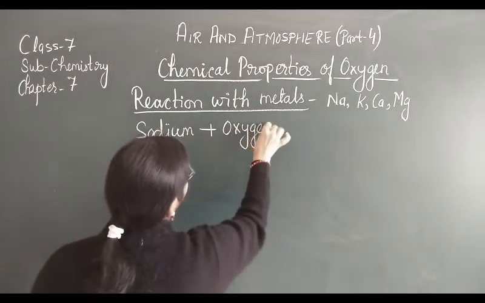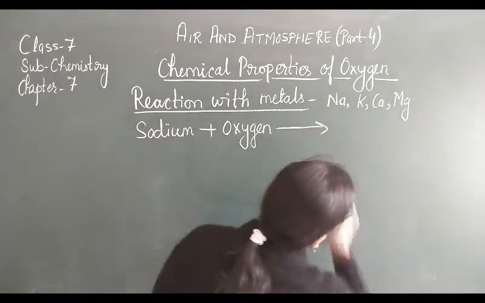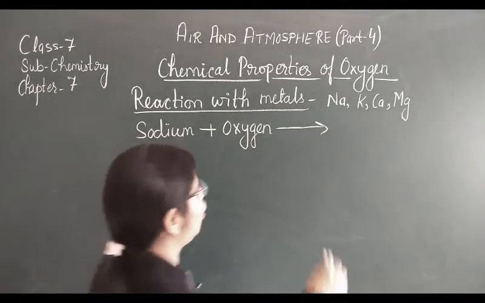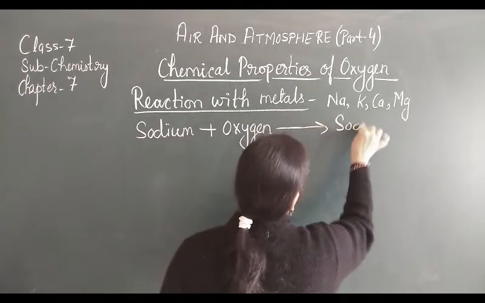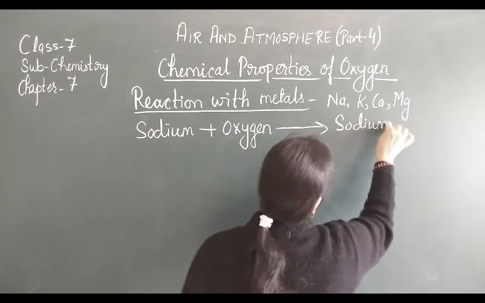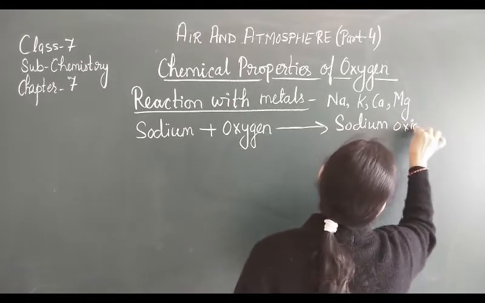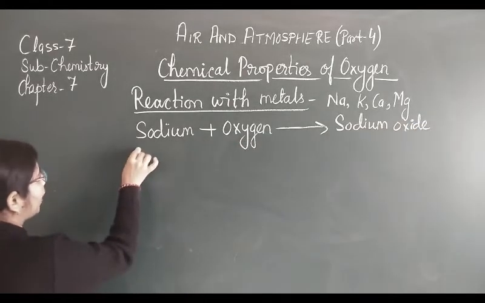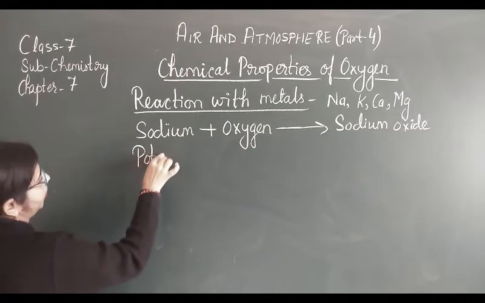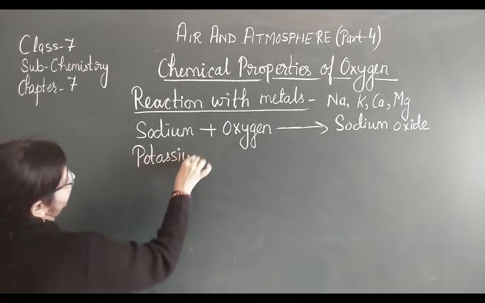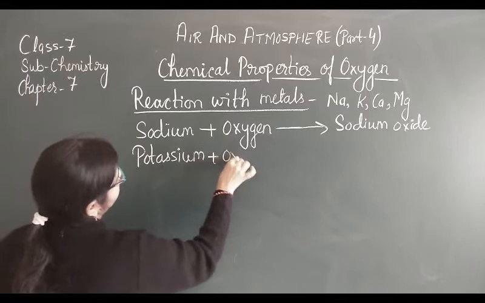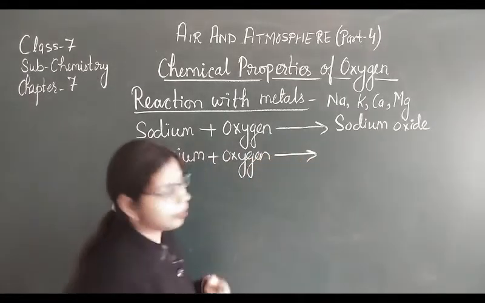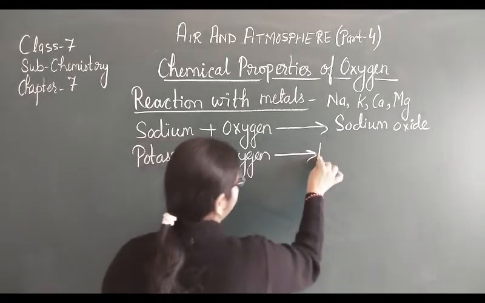When sodium reacts with oxygen, it forms the oxide of sodium, that is, sodium oxide. Now potassium plus oxygen again forms potassium oxide.